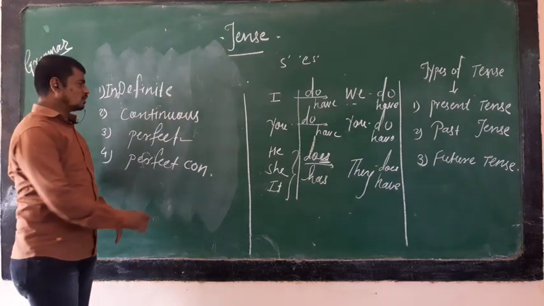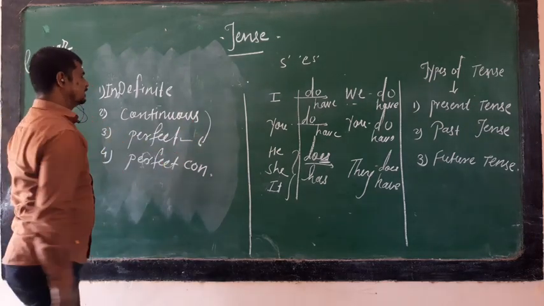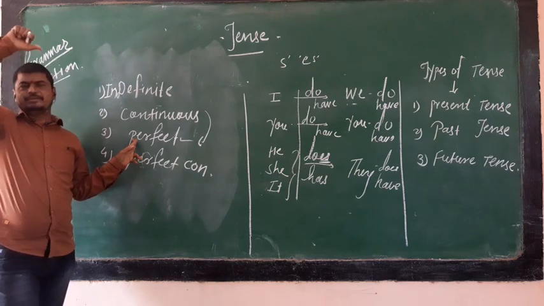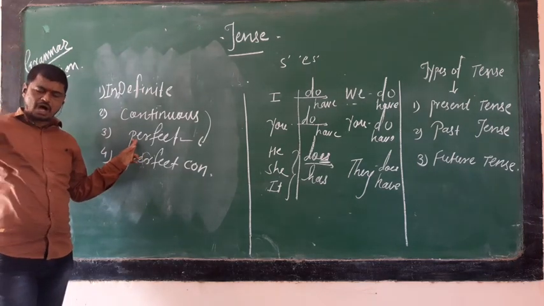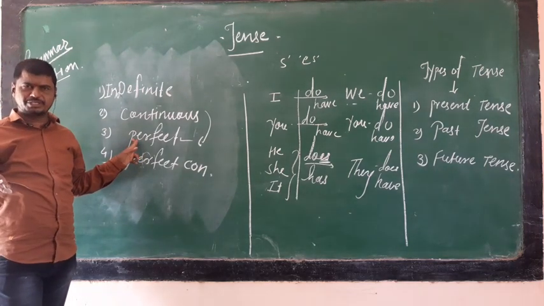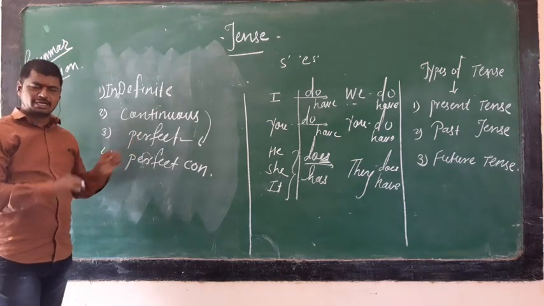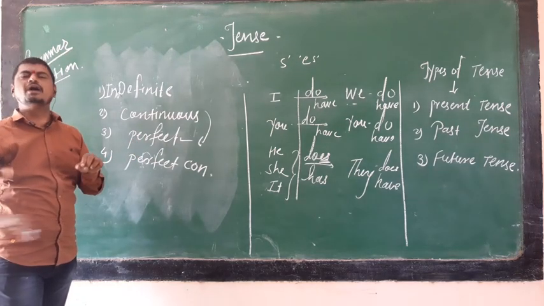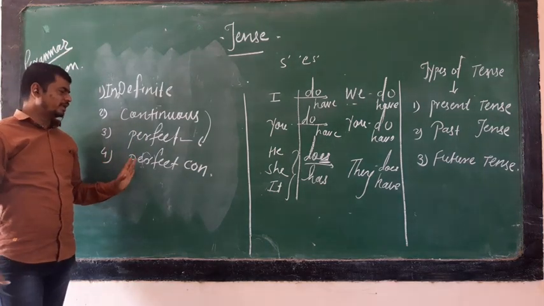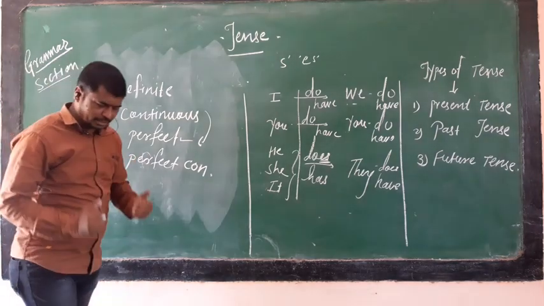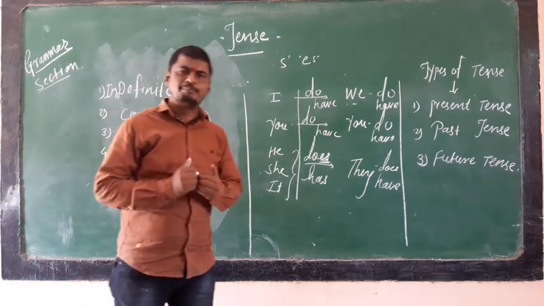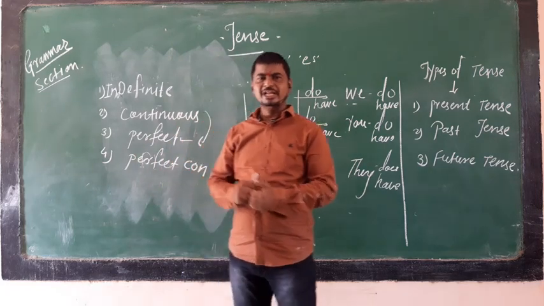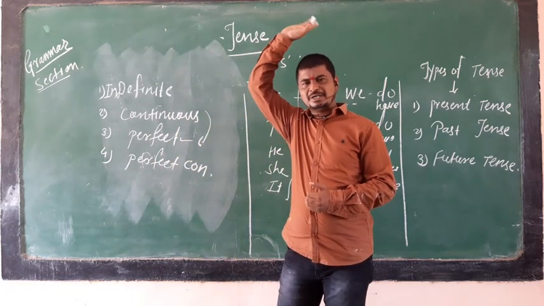It means a combination of both. The action started, and over some span or duration it has completed, and still it is going on. That is called perfect continuous. For example, in this school, I have been learning English since 2010.